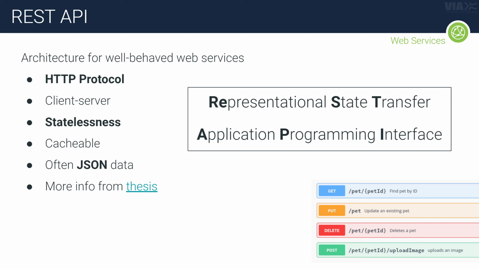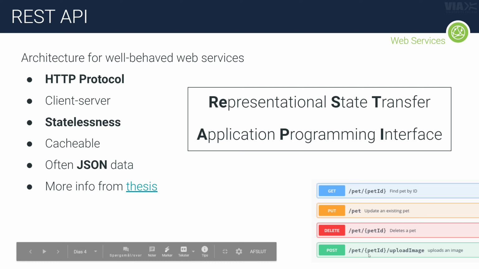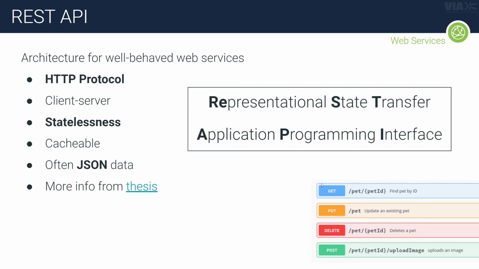And it's basically just a way to structure your web services. So it's like a convention for how to model them. It's not really a protocol in and of itself. It actually uses the HTTP protocol under the hood. And you can see right here, that's the most important takeaway, because then we have to use all of our CRUD commands with HTTP, so you know your good old GET, PUT, DELETE, and POST requests. And it works as client server, right?